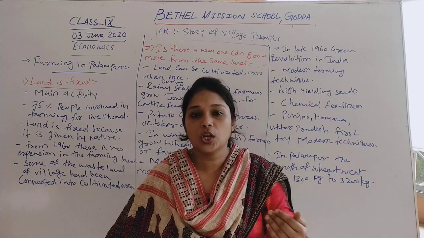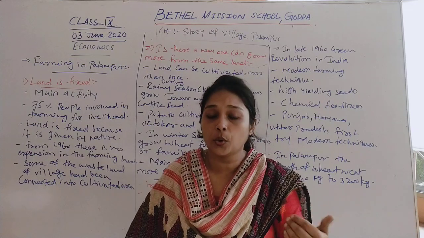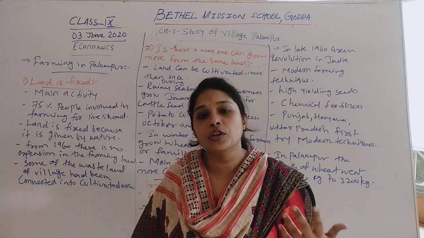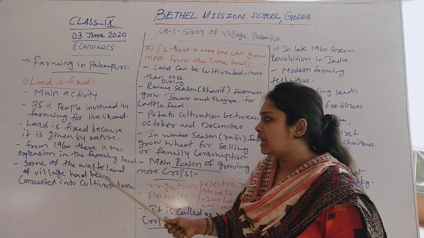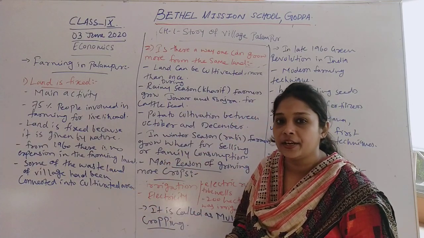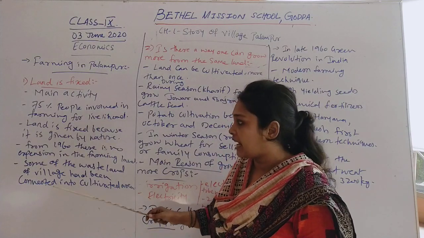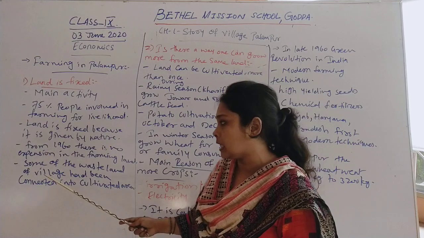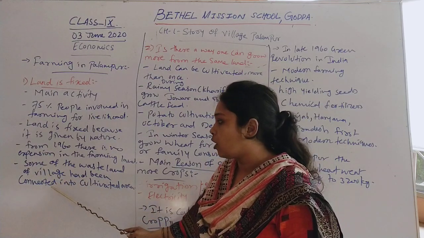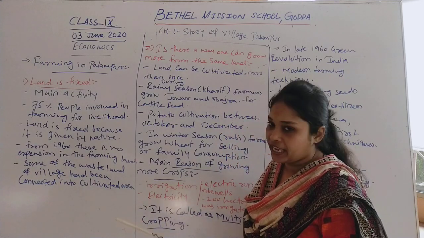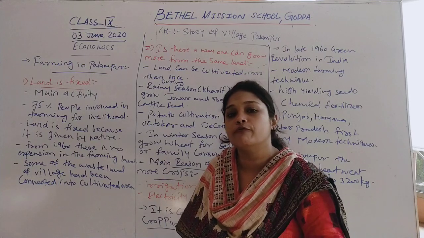But as population increases, there is a need to increase farming production, the production of food grains, in India and in the same way in Palampur. So in Palampur till 1960, there was no growth in the land area of farming. But in the late 1960s, some of the wasteland of Palampur village was converted into cultivated area, so that there is more production of food grains.